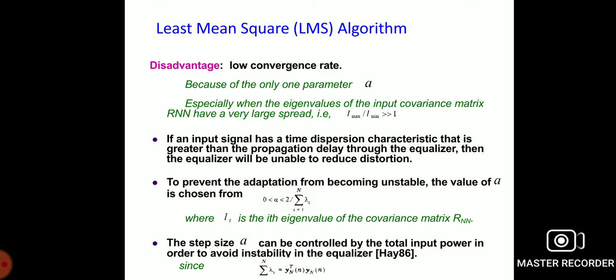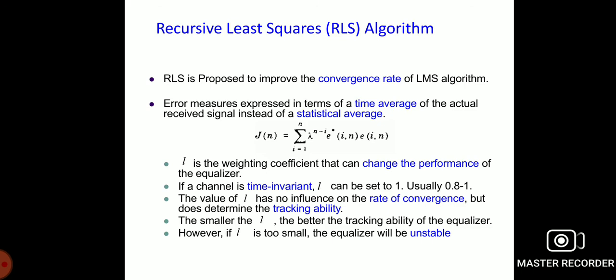Now let us move to the recursive least squares algorithm. In the LMS algorithm, the rate of convergence is slow. To obtain a fast convergence, some complex algorithms have to be implemented, and they are based on the least square approach.